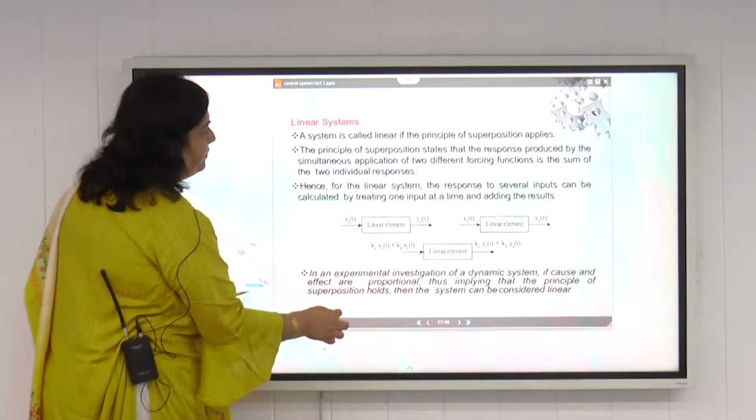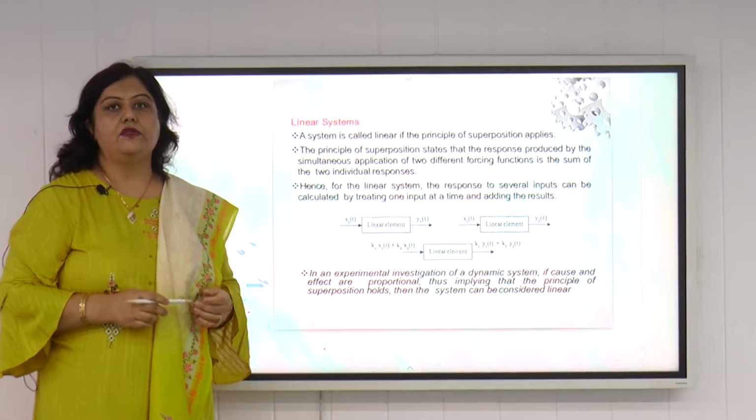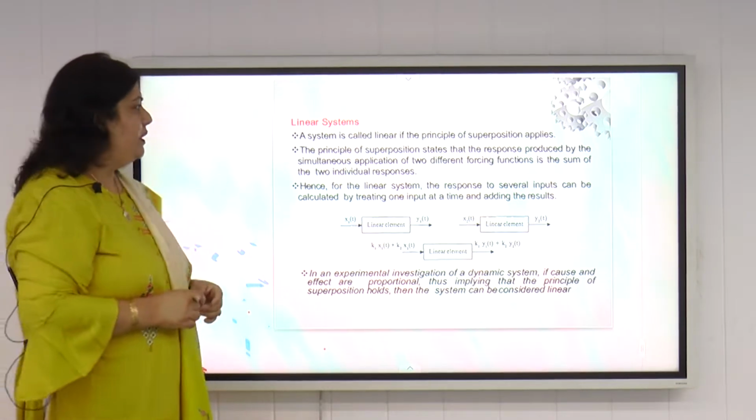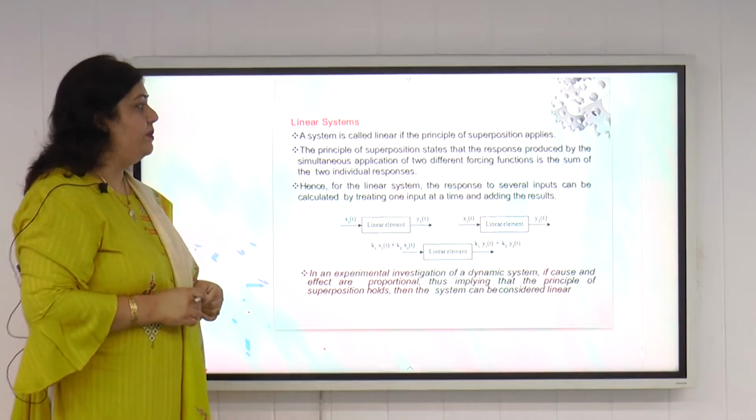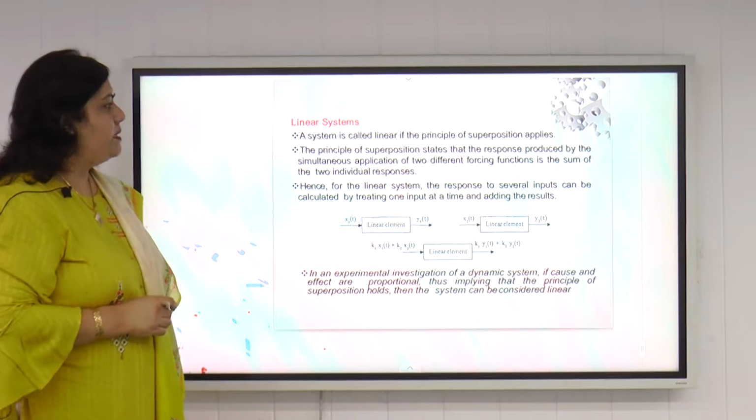Next, we discuss linear systems versus non-linear systems. A system is said to be linear if the principle of superposition applies. What is the principle of superposition?